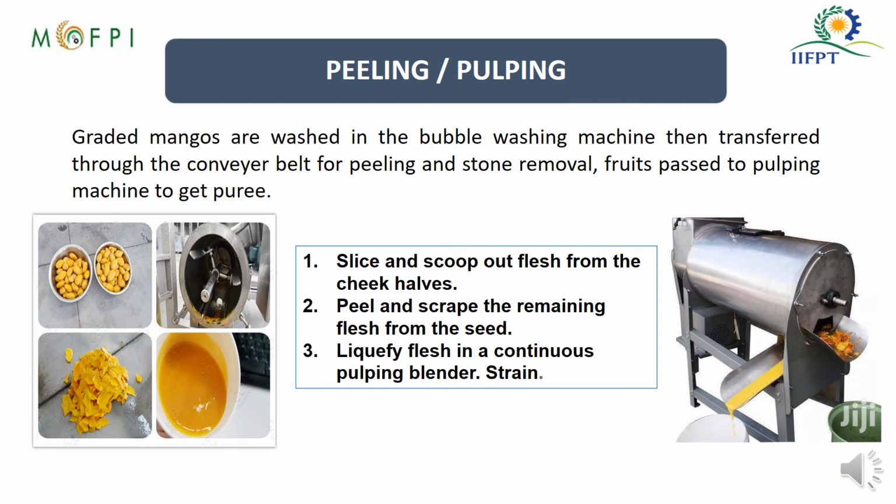The next step is peeling and pulping. So the graded mangoes, which are now washed to remove the impurities, are sent for peeling. The peeling can be done manually. Once the mangoes are peeled, they will be sent to the pulper. You can see the image of the pulper in this slide. The pulp will be extracted through the screen, and the fiber and the stones will go into waste, and we will get a good quality pulp.